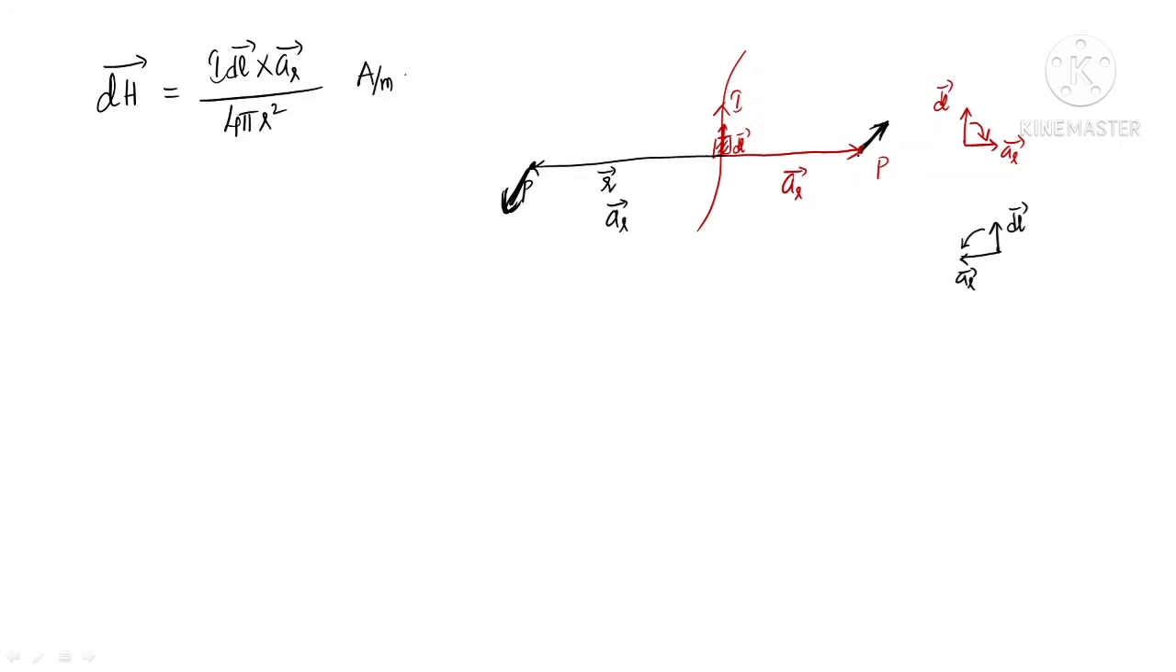So it depends upon where your point of interest is located. Based upon the point of interest, you need to draw a unit vector which joins the current element and the point of interest, right? And start curling your fingers from DL bar towards AR bar, and your thumb gives you the direction of the magnetic field.